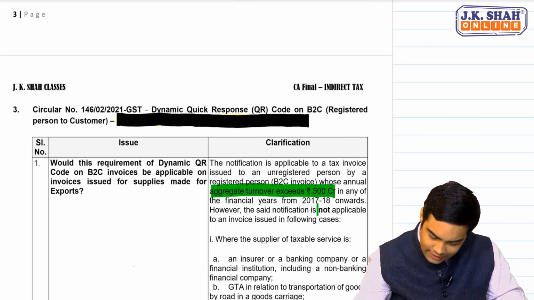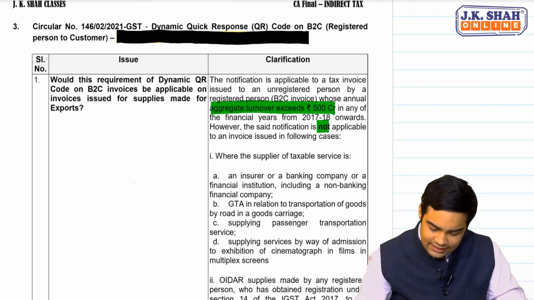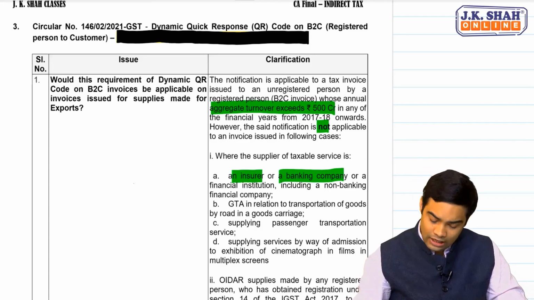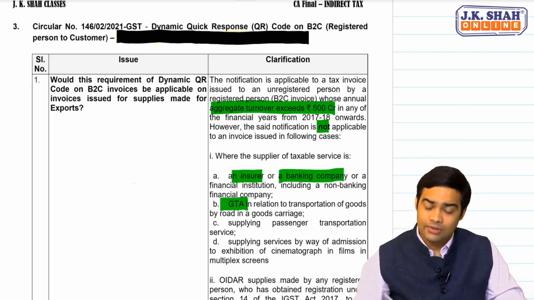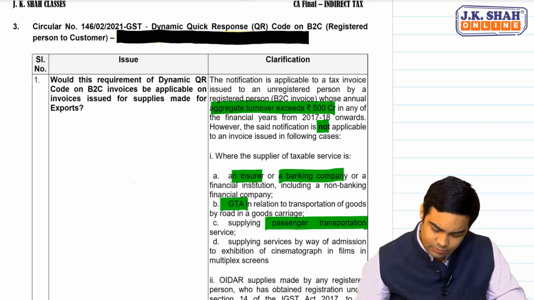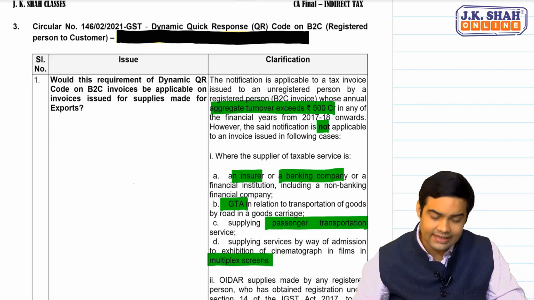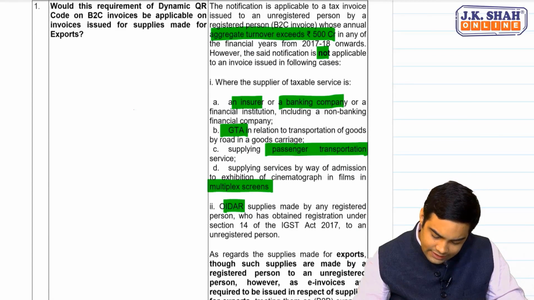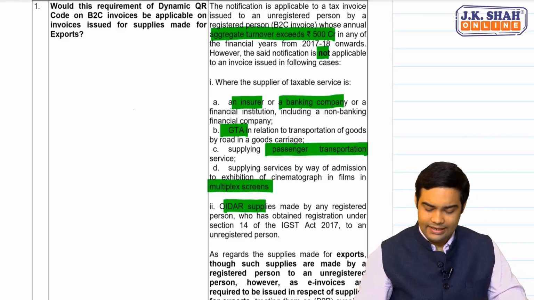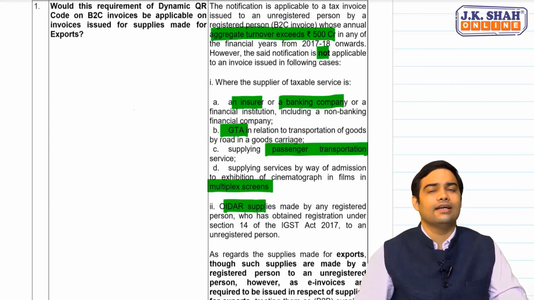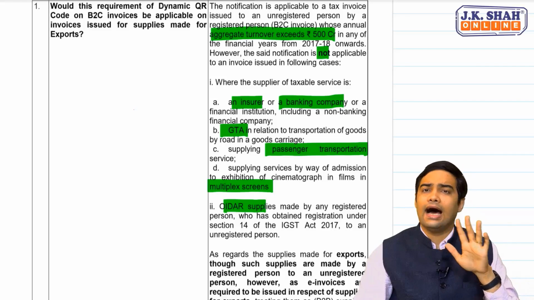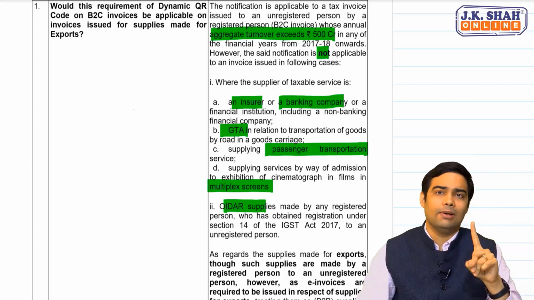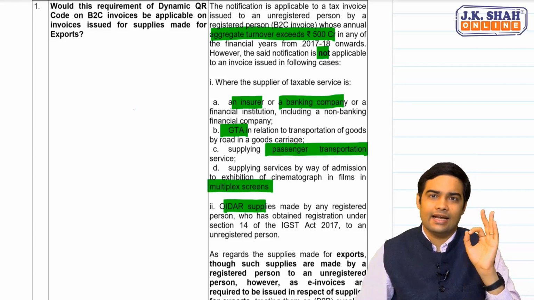Plus, it is not applicable where a person is an insurer, a banking company or a financial institution, goods transport agency provider, supplier of passenger transport service, multiplex screen regarding exhibition of cinematographic film, and last one, OIDAR supplies made by any registered person who has obtained registration under section 14. These are excluded from the applicability of dynamic QR code. Plus, exports will not require dynamic QR code.